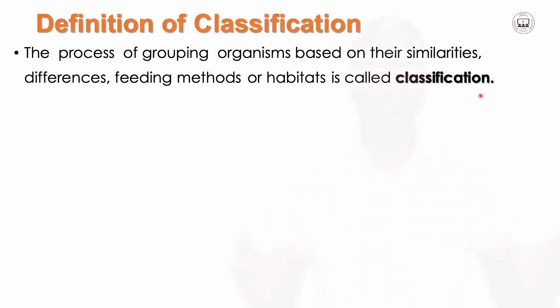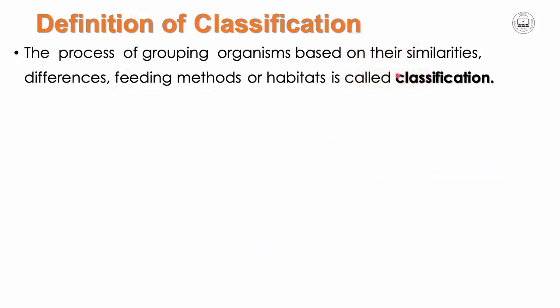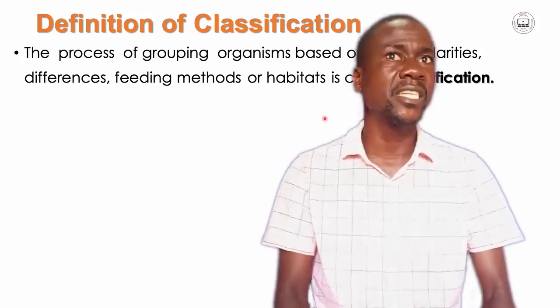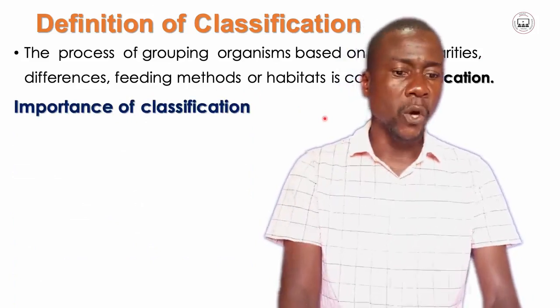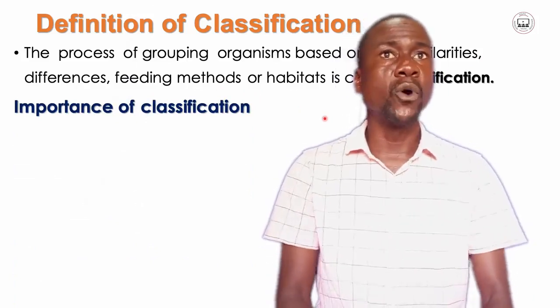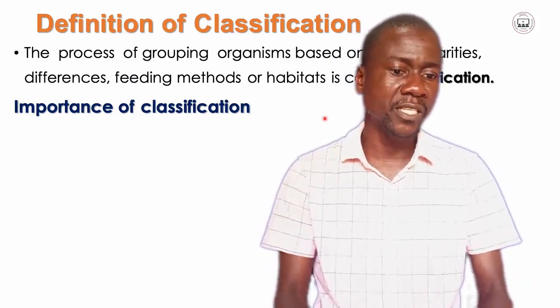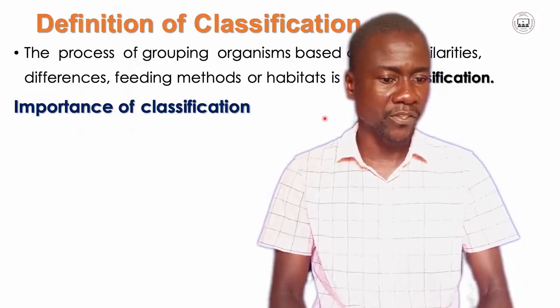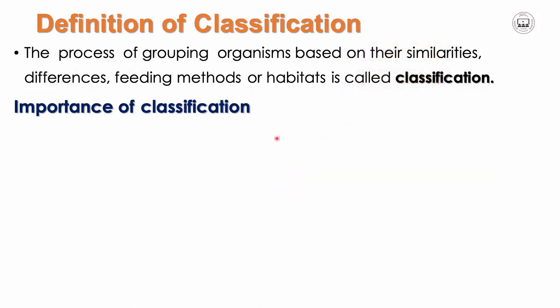Which means we are going to group animals based on their similarities, differences, feeding methods, or habitat. And that is called classification. Before we continue, let us look at the importance of classifying living things.